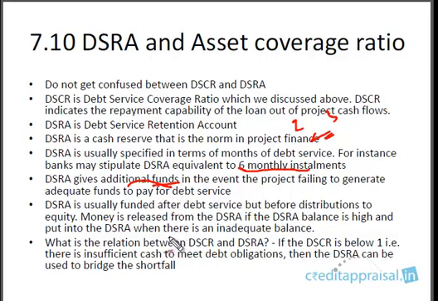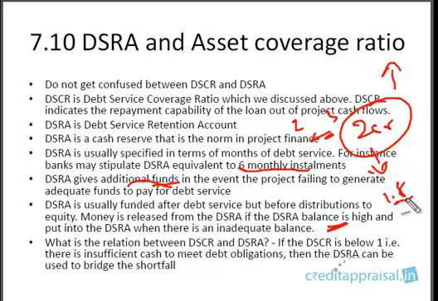So DSR is usually funded after debt service but before distribution to equity. When the DSRA balance is high, it may be released. Say, for example, the company always has to maintain 2 crores. In case the balance goes above 2 crores, maybe the company might draw. Maybe that will be the agreement. But if it is an inadequate balance and it falls below 2, say 1.8, the company has to replenish it and bring it back to 2.